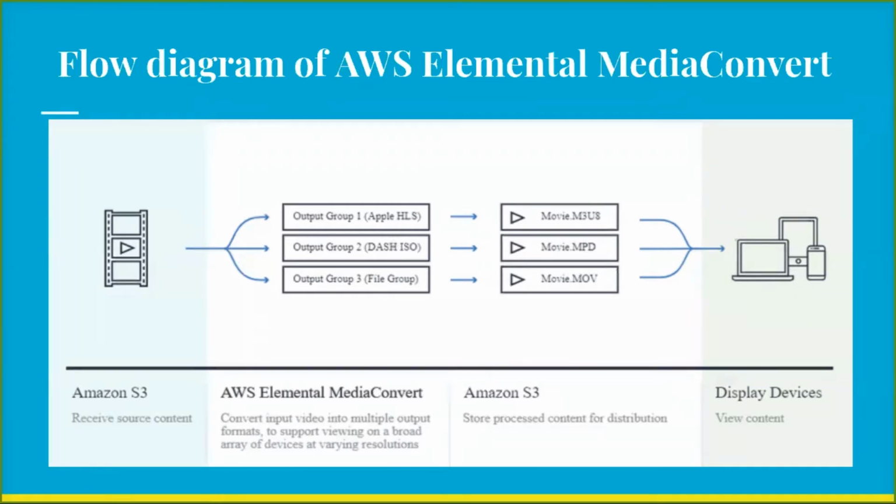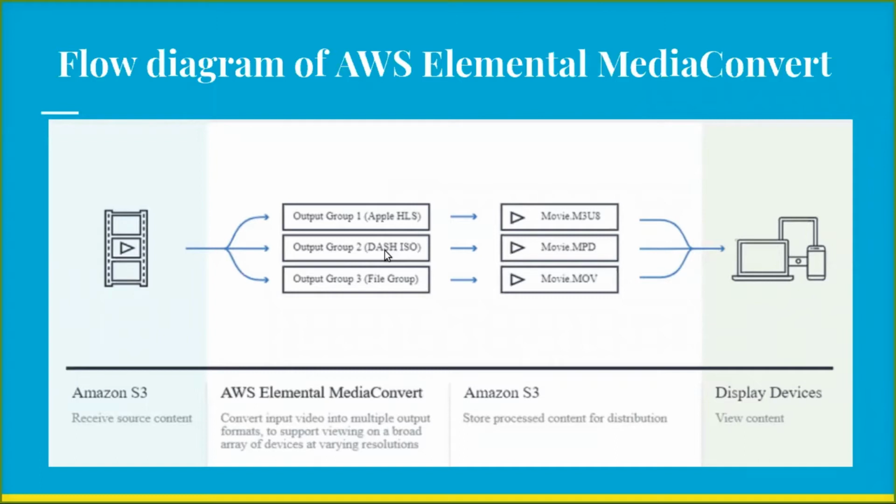So we can also select the destination location. After this job or process is completed, in which bucket or in which location it will be stored, and also we can select different resolutions we want in the output format. So in the start, when we are selecting the input file and output format, at that place we need to add a preset.